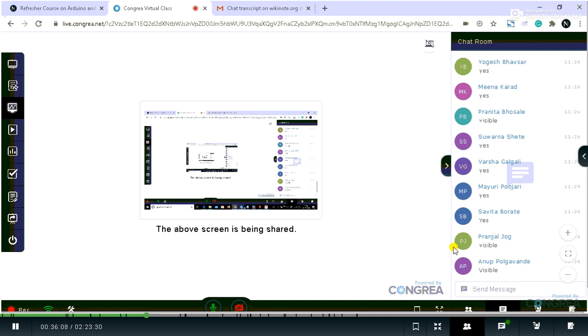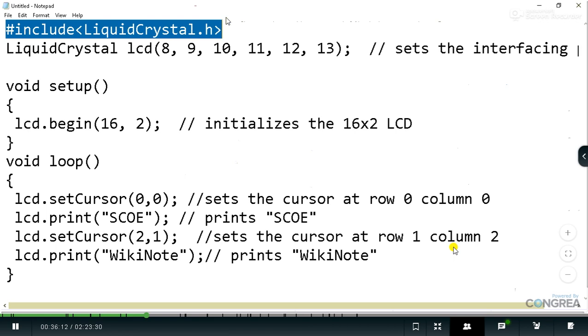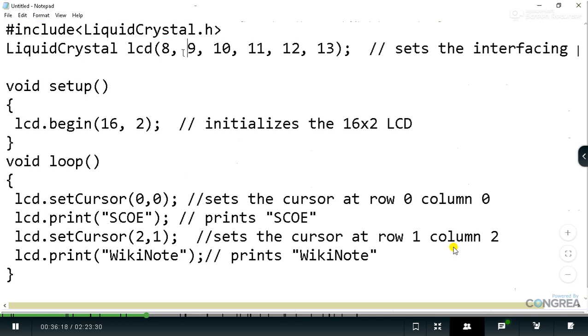The first part, as I said at the start, is that we have to go with #include <LiquidCrystal.h>. Only this header file we have to add, and after that here you can see the interfacing pins which I have to use. Now you know digital pins 8, 9, 10, 11, 12, 13, so I am using only these 6 pins. So LiquidCrystal lcd in brackets, with the names of those pins.